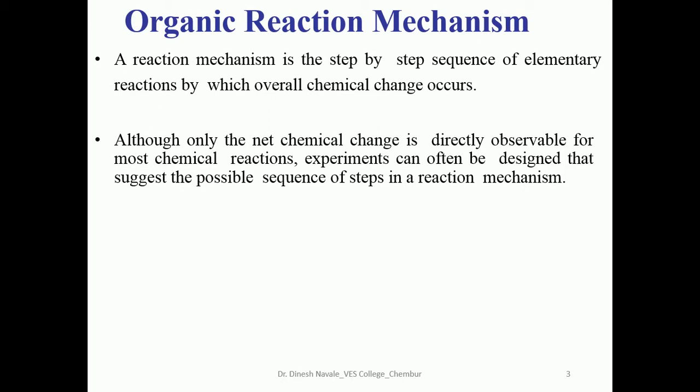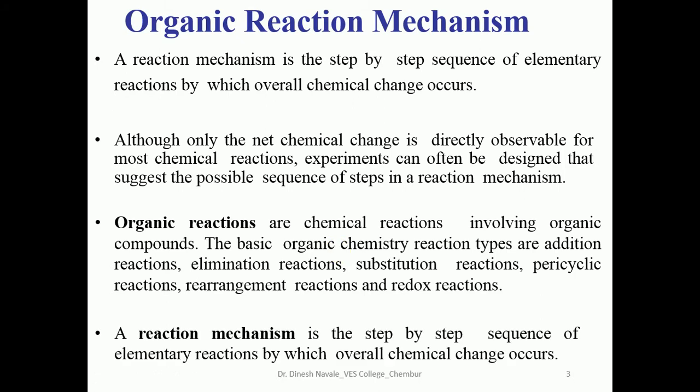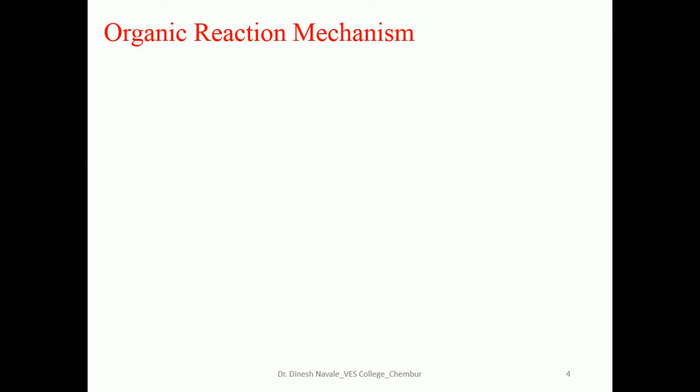So organic reactions are nothing but chemical reactions which normally involve organic compounds. The basic organic chemistry reaction types are addition, elimination, substitution, pericyclic, rearrangement and redox reactions. A reaction mechanism is the step by step sequence of elementary reactions by which an overall chemical change occurs. So in short, organic reaction mechanism is a step by step explanation of the reaction.